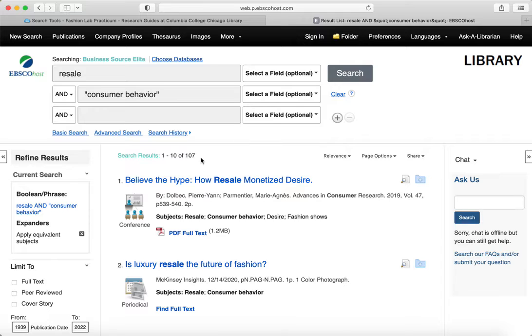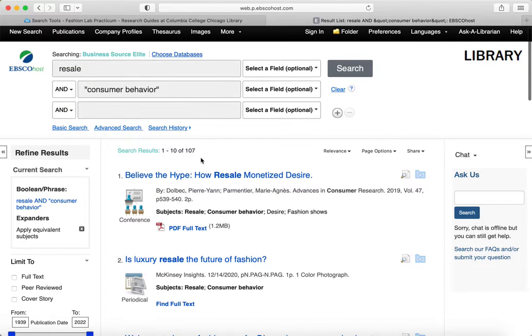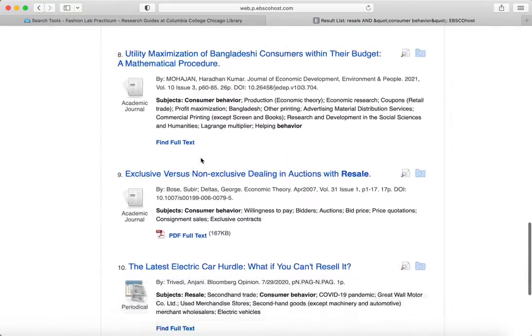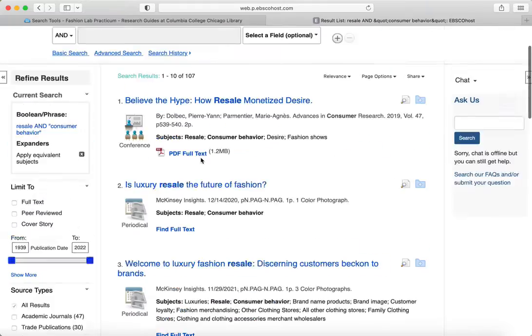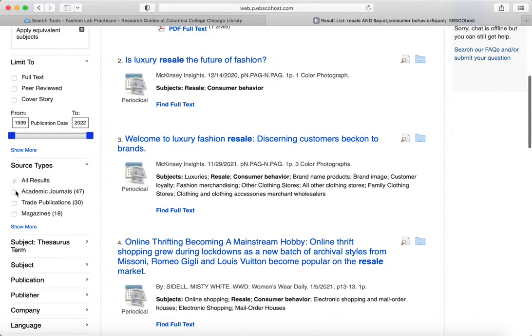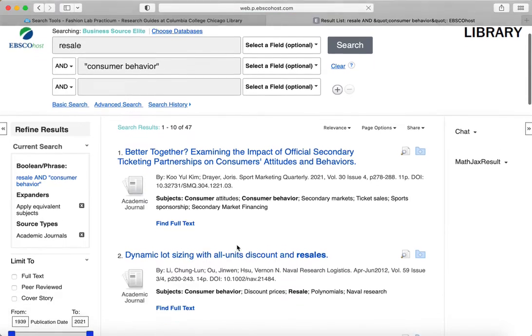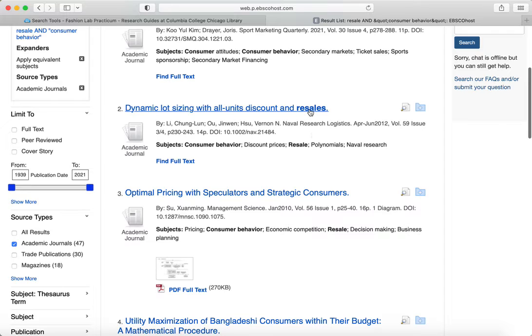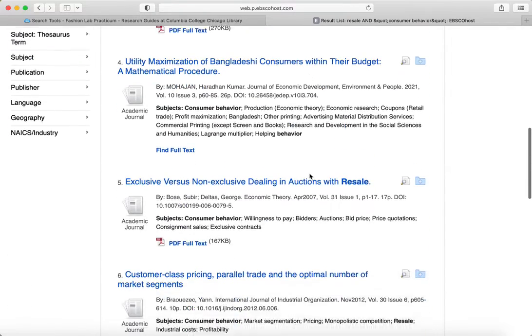So we get only 107 results. And it's great to go ahead and browse through those results and see if you're finding things that are appropriate. You can also limit to academic journals right here under source types. And then, of course, you have to see if your keywords showed up in a way that the article is really relevant, or if it's something a little bit outside of what you're looking for.